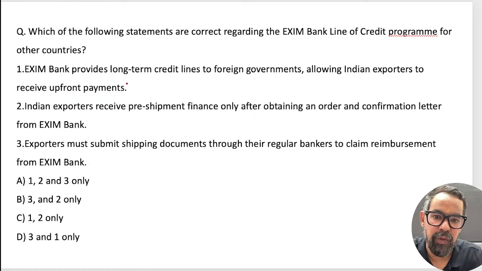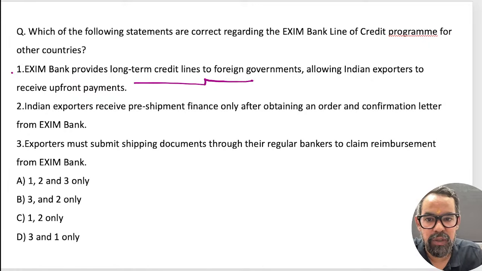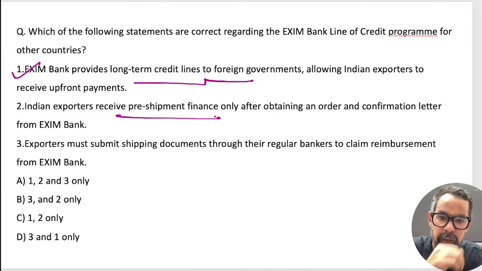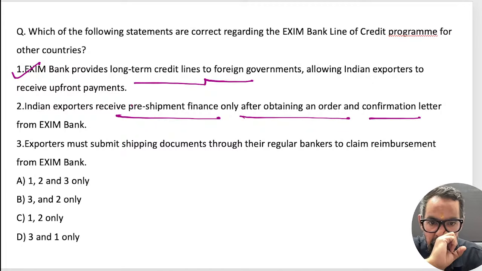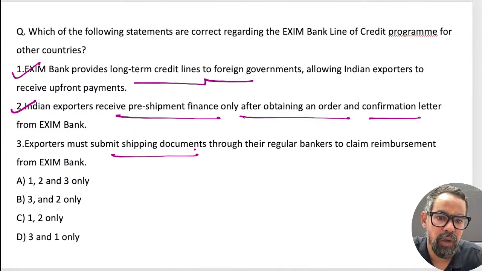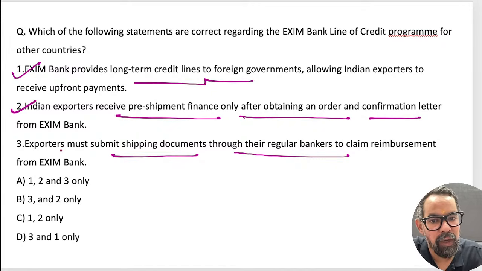So Exim Bank provides a long-term credit line to foreign governments. This is true. Indian exporters receive pre-shipment finance only after obtaining an order and a confirmed letter of line from Exim. Then, the exporter must submit shipping documents through their regular banks to claim reimbursement. All are correct, yeah? 1, 2, 3. A should be the right answer for this one. Anything wrong here? Exim Bank provides a long-term credit line to the foreign government, allowing Indian exporters to receive upfront payment.